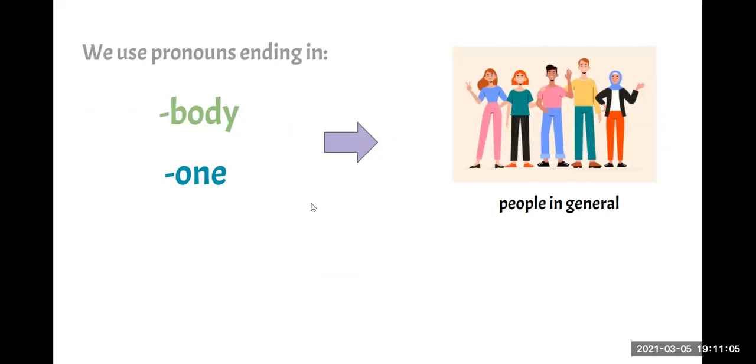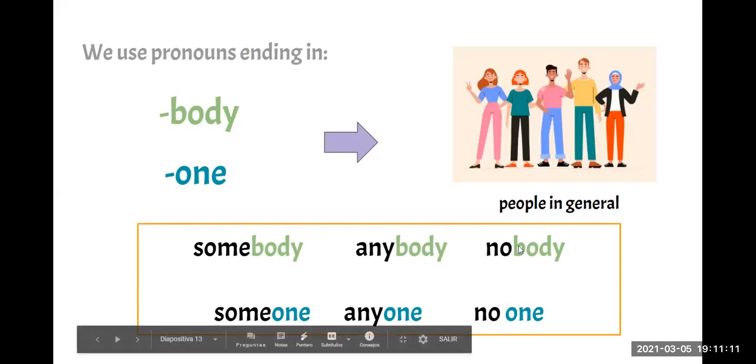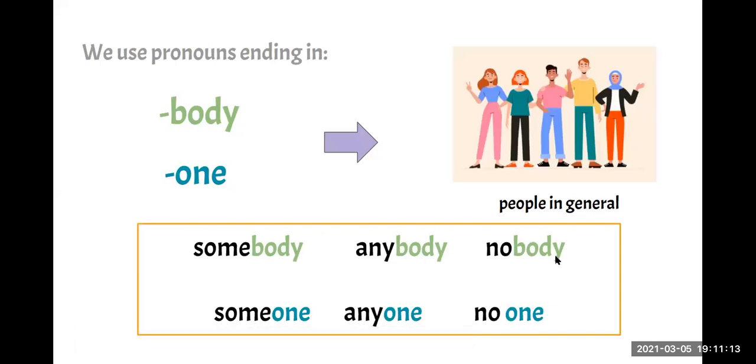For example, we have here somebody, anybody, nobody, someone, anyone, or no one, okay? All of these indefinite pronouns refer to people in general.